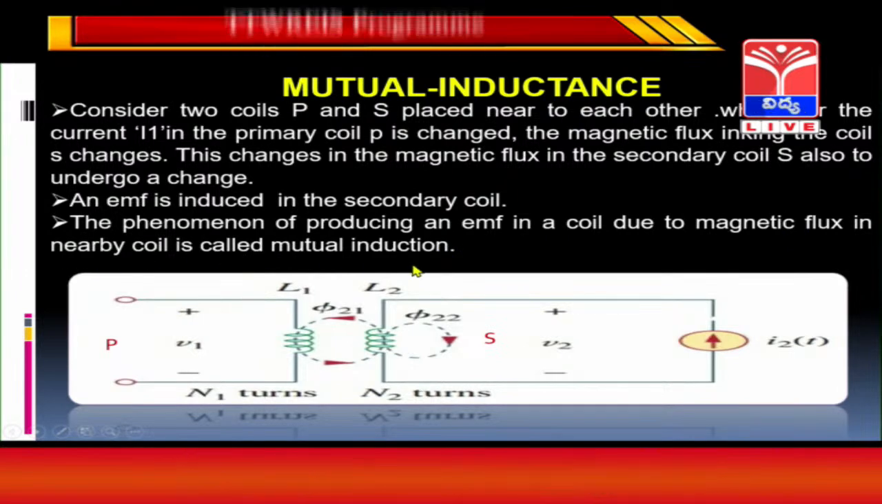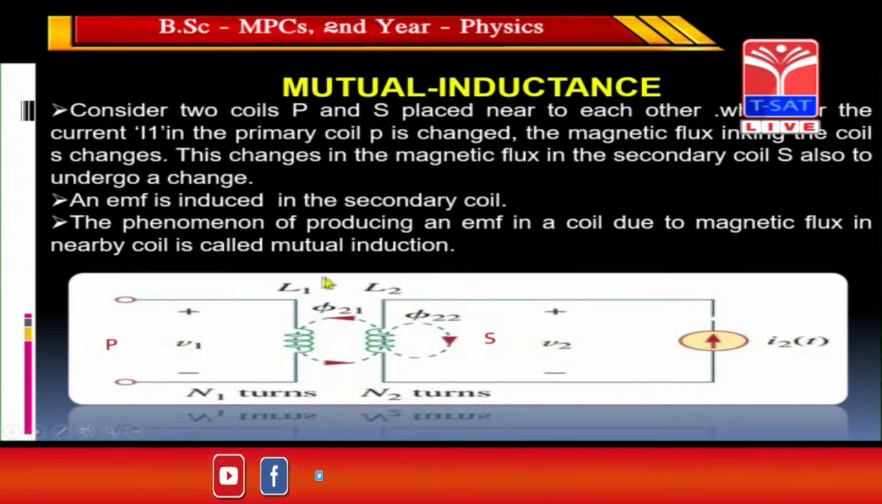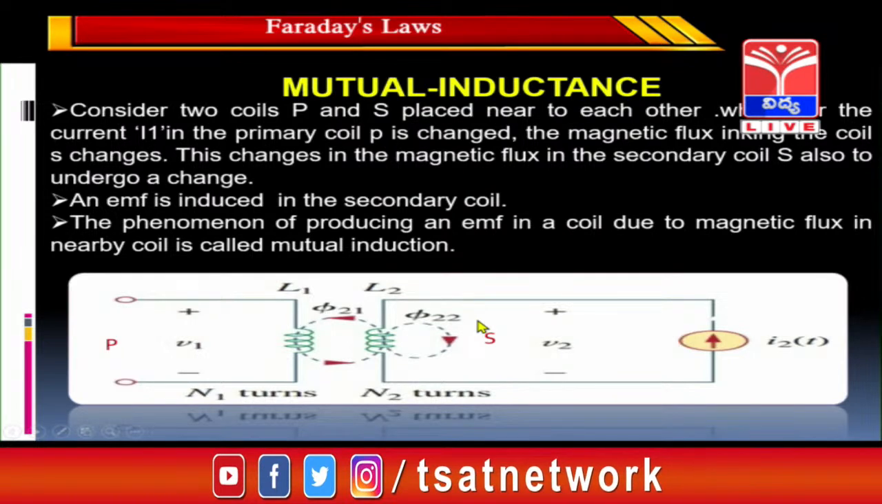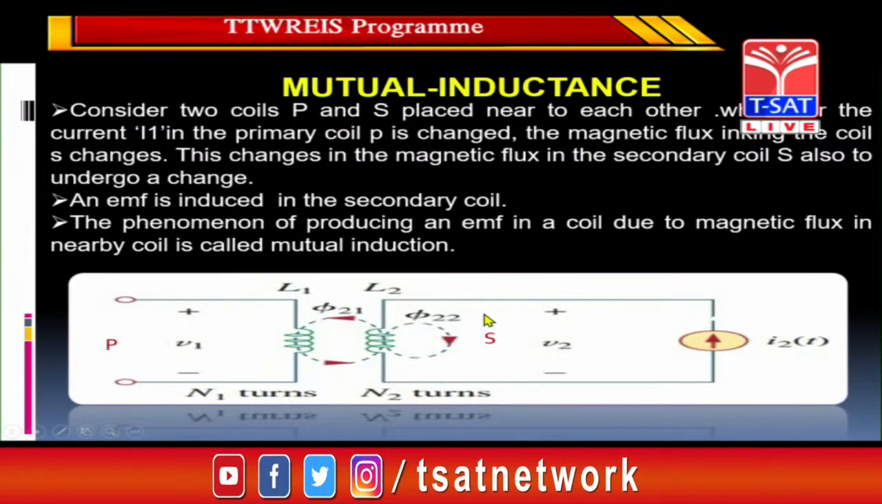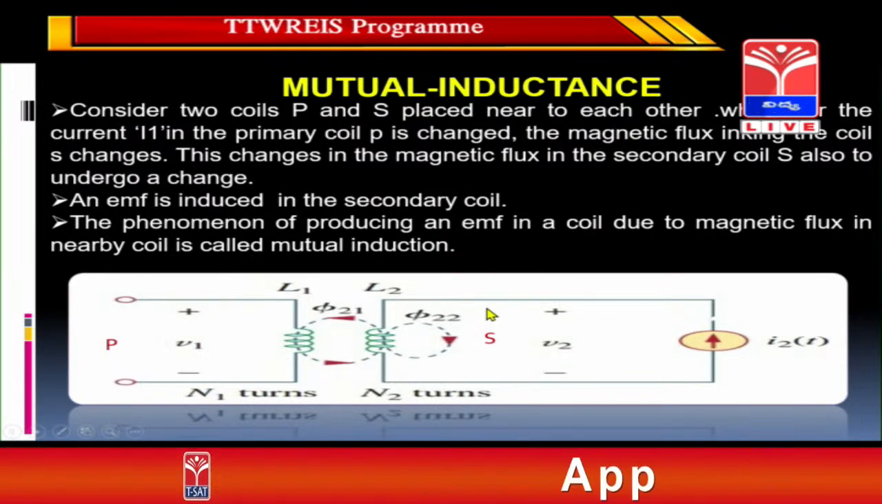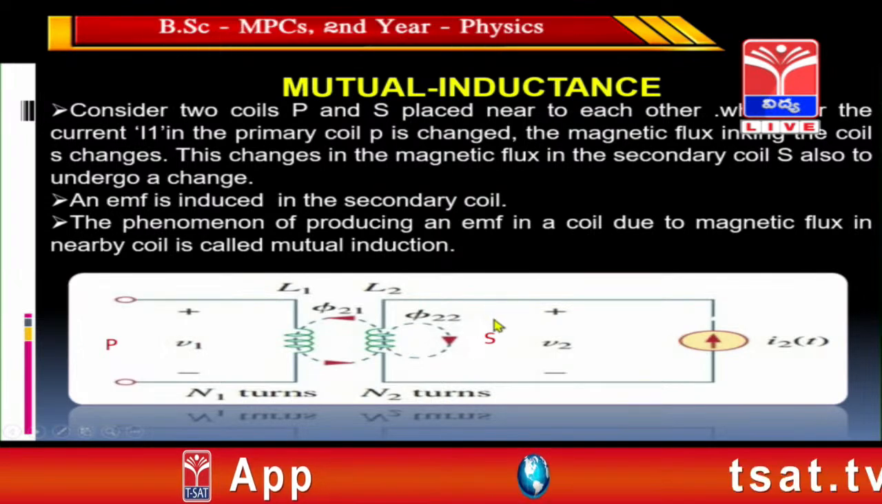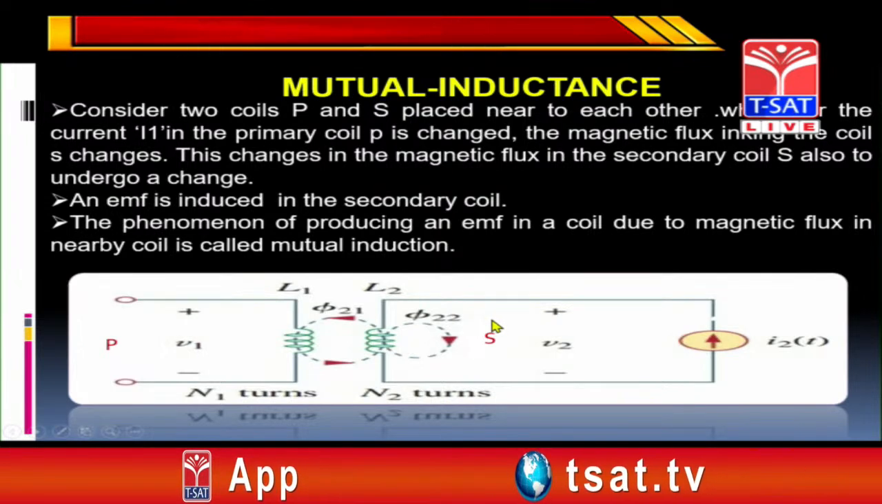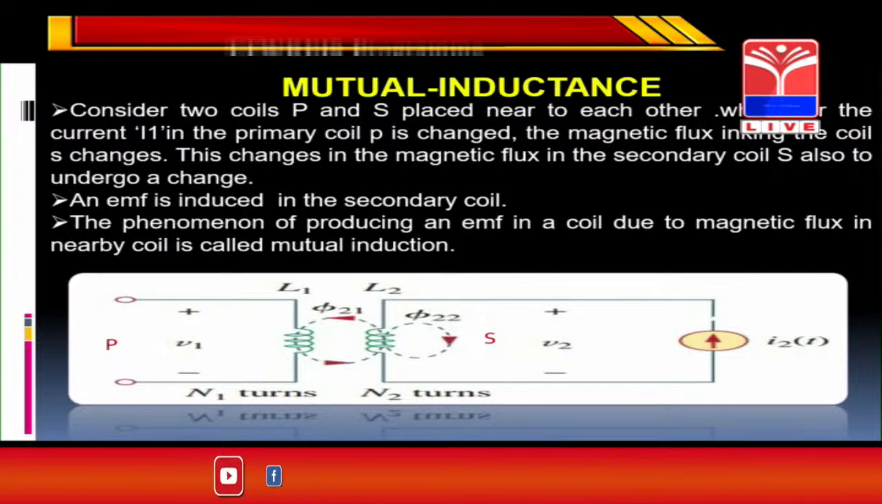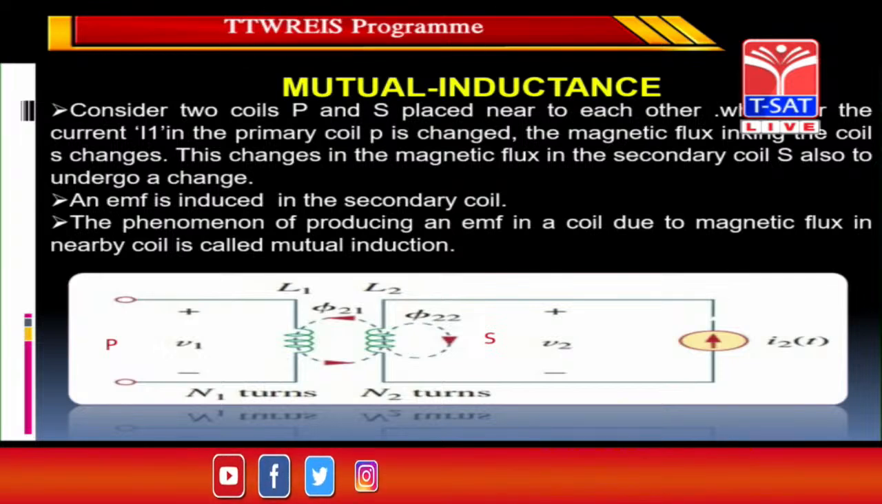It means if the current is changing in the primary coil, then the flux is changing in the secondary coil. If flux is changing in the secondary coil, then there is a production of induced electromotive force in the nearby coil, because we are placing the two coils near each other. So it is called mutual inductance.